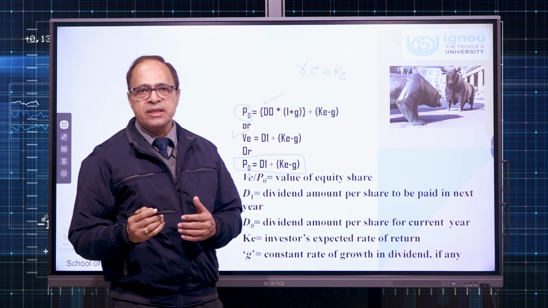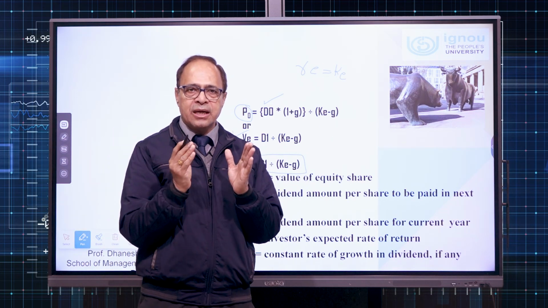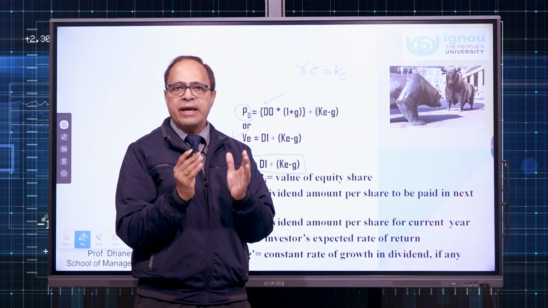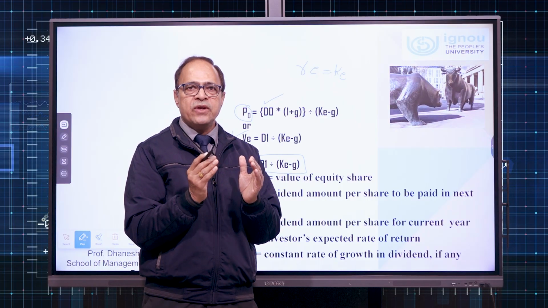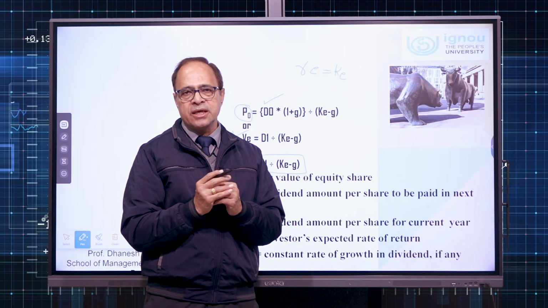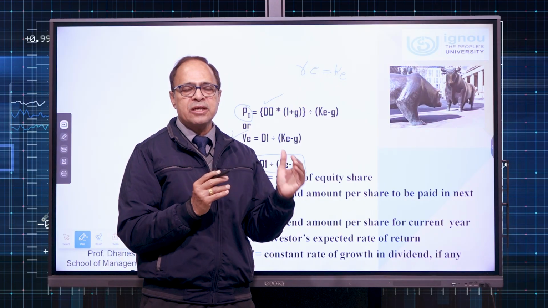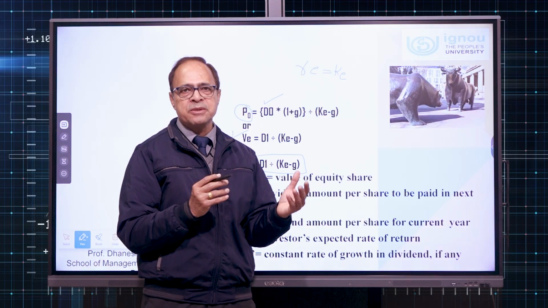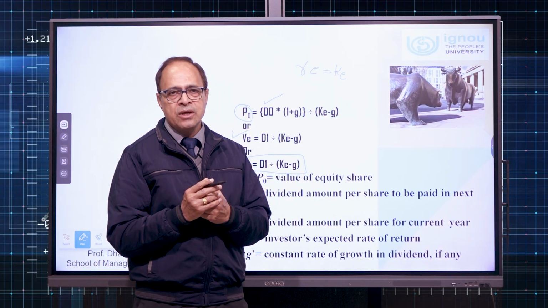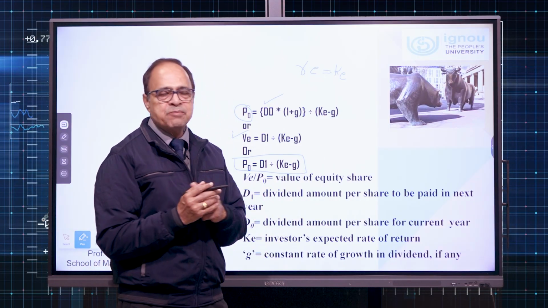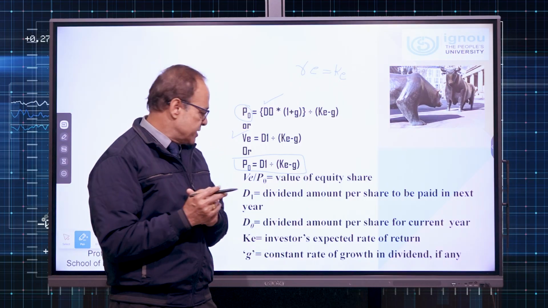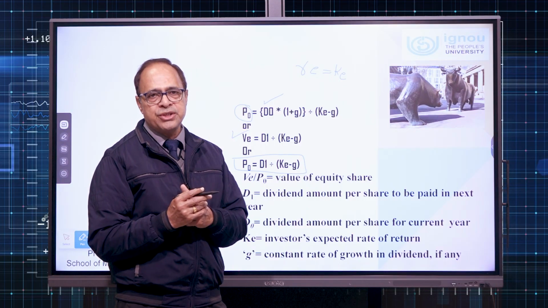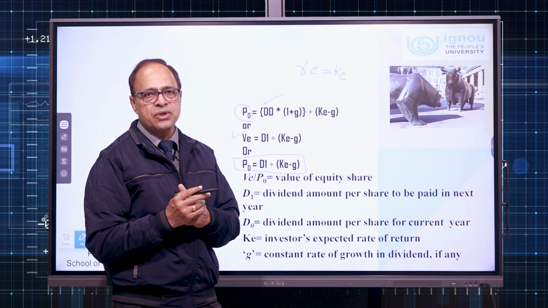Practically, these two mean the capitalization rate of the investor. By capitalization rate, we mean if an investor is willing to buy a particular share, how much return he is expecting from that investment. Someone might expect 10%, 20%, 30% and so on. So, KE stands for the expected rate of return by the investor, and lastly small g is the constant rate of growth in dividends.